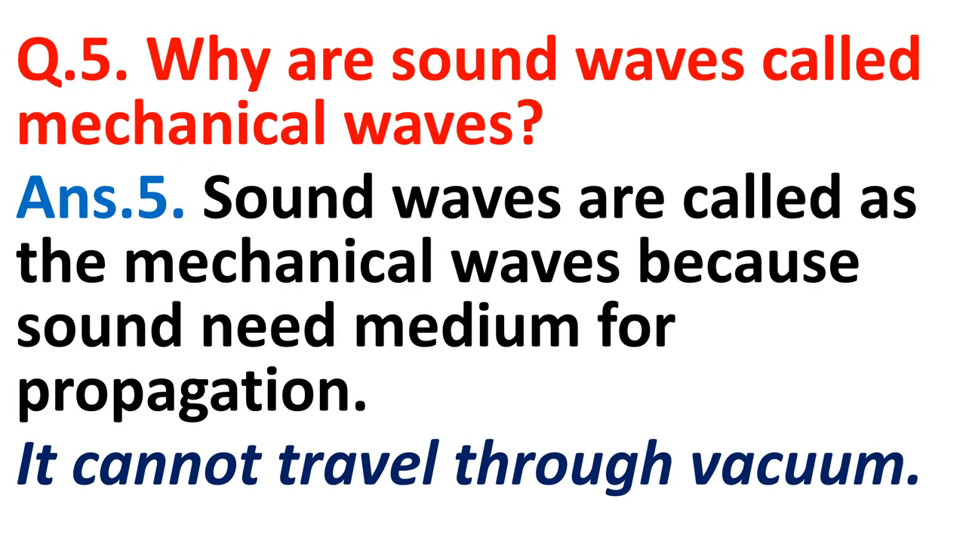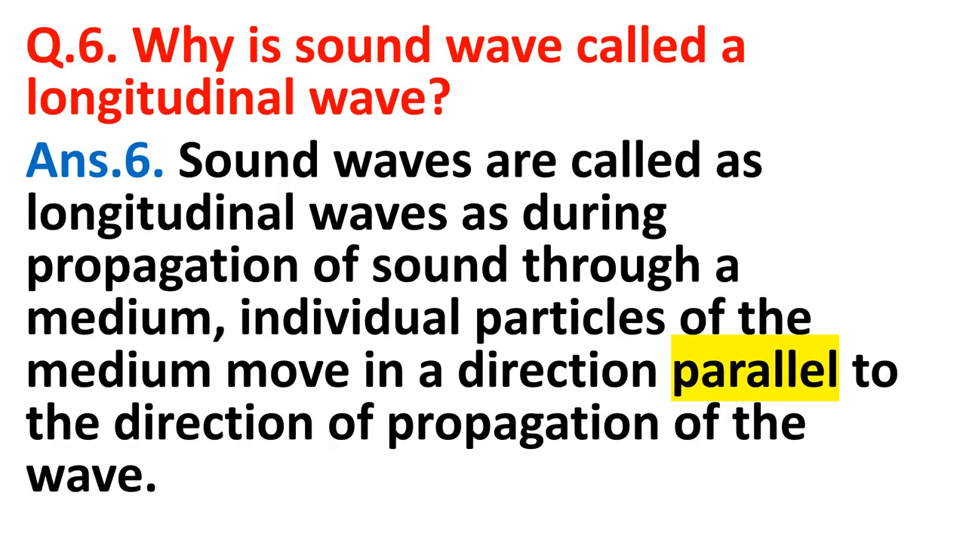Question number 5 was, why are sound waves called mechanical waves? Very easy. They are called mechanical waves because they need a medium for propagation. Sound cannot travel through vacuum. Question number 6 was, why is sound wave called a longitudinal wave? Answer: sound waves are called longitudinal waves as during the propagation of sound through a medium, the individual particles of the medium move in the direction parallel to the direction of propagation of the wave. Okay?